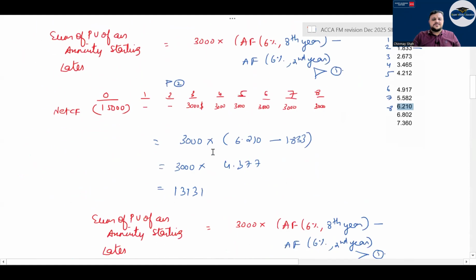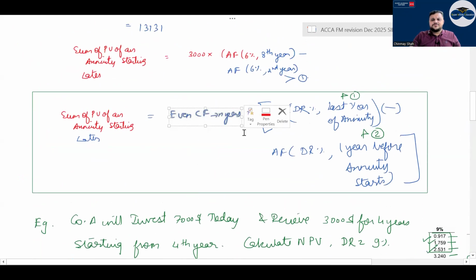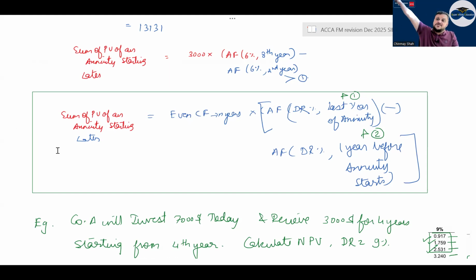Then when I say annuity starting later, what is the formula? The even cash flow that repeats. Later means not from first year, but second, third, fourth, fifth year, correct? So there is a flagging method, correct? You plot the cash flows on a timeline from 0 to whatever year, and you say even cash flow for n years multiplied by the annuity factor at the discounting rate for the last year of the annuity.